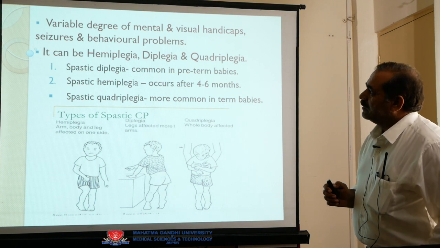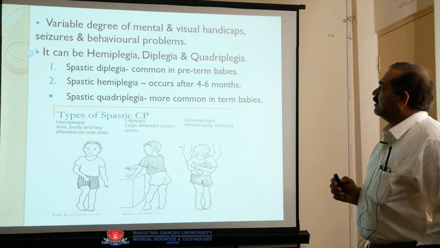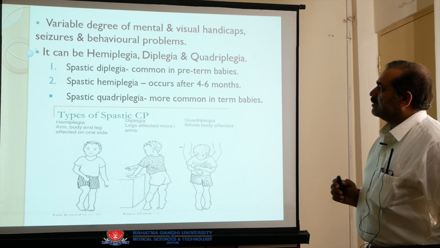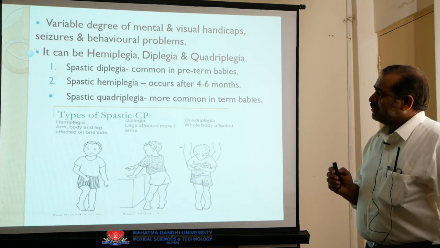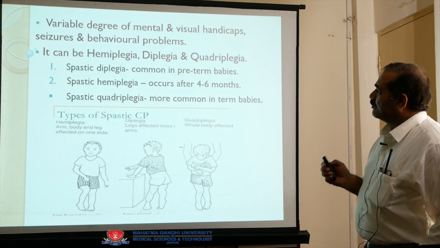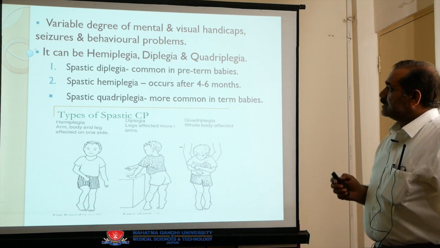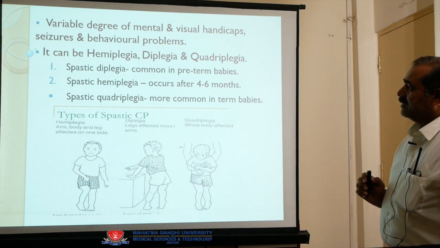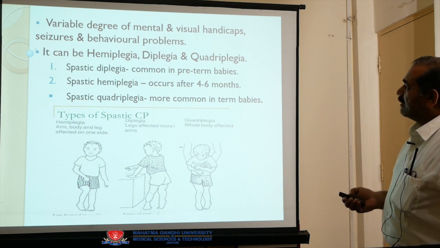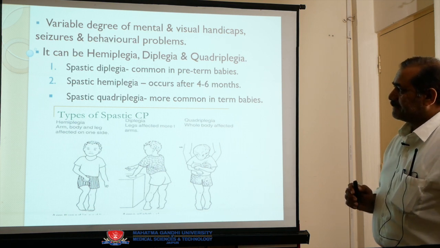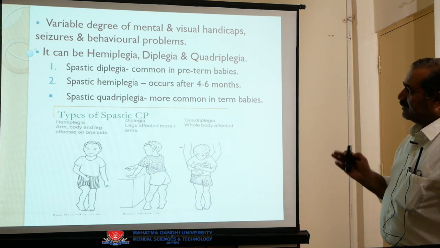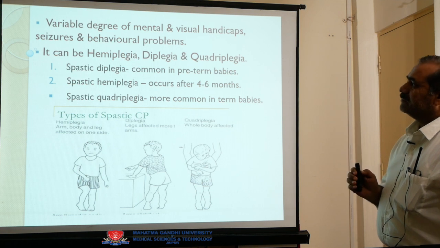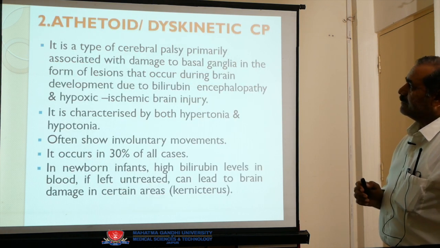Now come to the next point. Variable degree of mental and visual handicaps, seizures and behavioral problems. It can be hemiplegic, diplegic and quadriplegic. Spastic diplegia is common in preterm babies, while spastic hemiplegia occurs after 4 to 6 months. Spastic quadriplegia is more common in term babies. We can discuss this type of spastic CP in three aspects: diplegic, hemiplegic and quadriplegic.